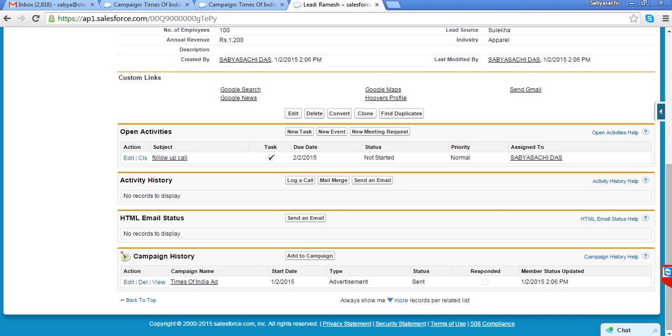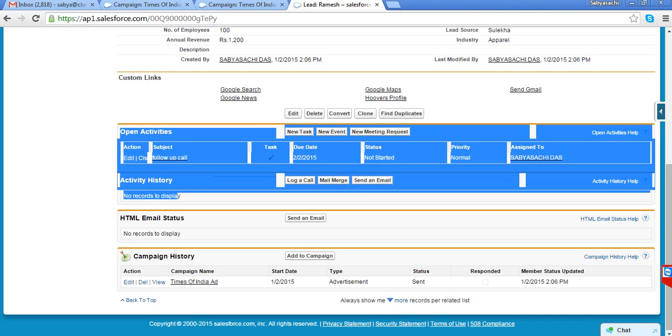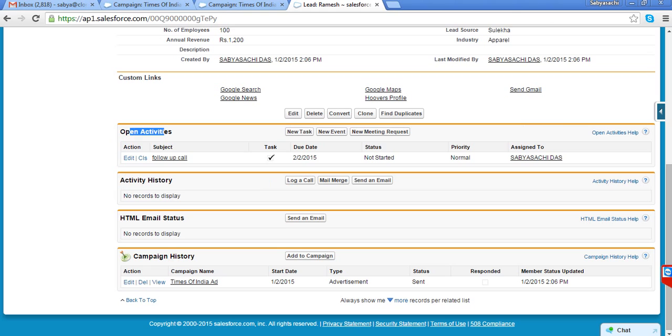Again, just for your information, these task objects, open activity and activity history, are a standard object and you can use them for any object. Probably you remember that last time we created student, teacher, flat, project.